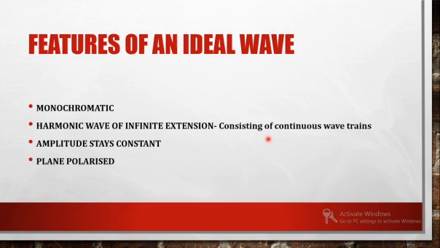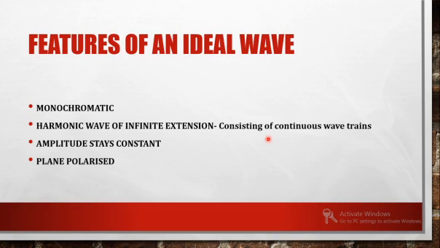So what are the features of an ideal wave? It is a monochromatic, harmonic wave of infinite extension, and the amplitude will be constant, and hence the intensity will be the same. Another point to be noted is that it is plane polarized. We have mentioned that electric and magnetic vectors vibrate with respect to each other, but the direction of vibration can be in any direction, isn't it?